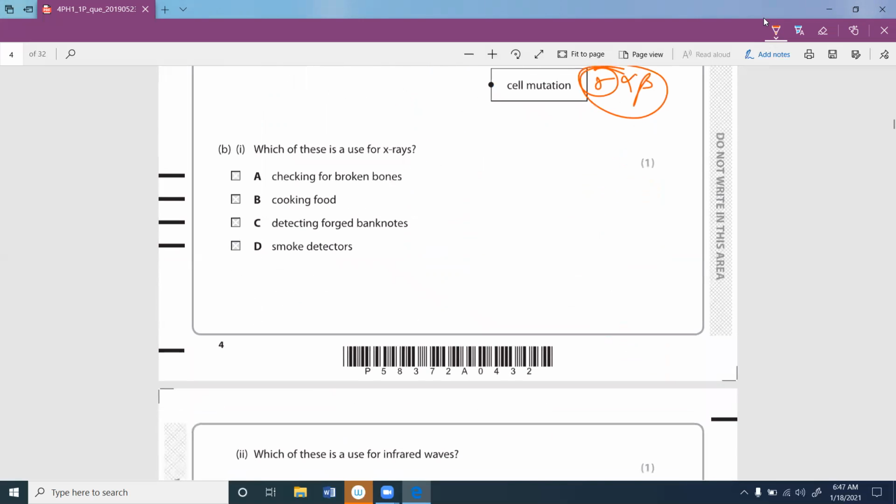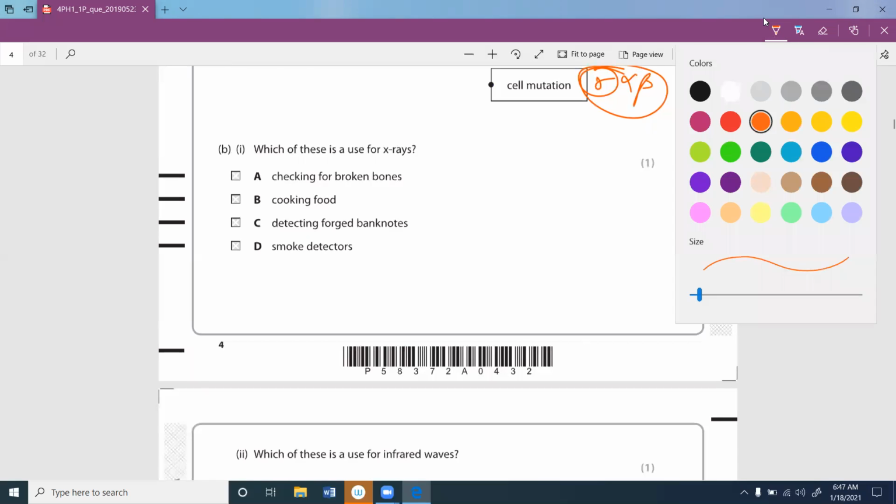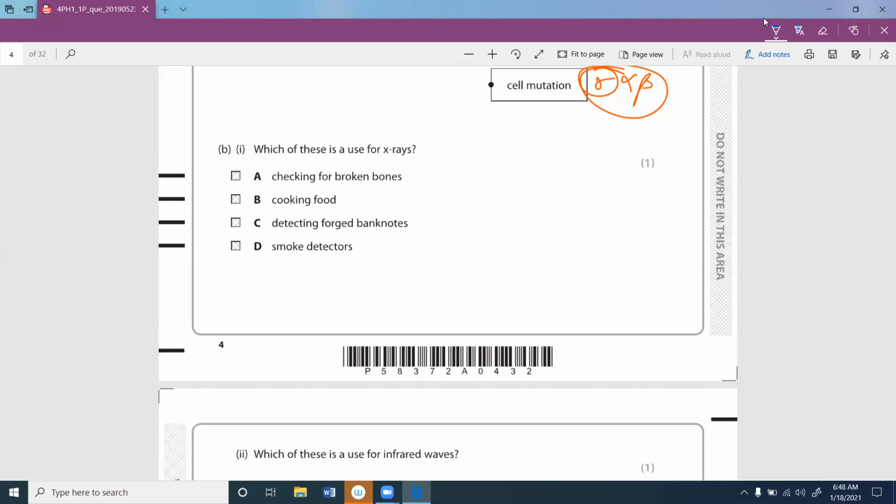Which of these uses X-rays? Checking the broken bones, cooking food, detecting forged banknotes, smoke detectors. Checking the broken bones is the simple answer, and we know that from our day-to-day applications. For the other answers, cooking food uses microwaves. Detecting forged banknotes uses UV. Smoke detectors use alpha radiation. Those are the waves you'll be using for these kinds of purposes.